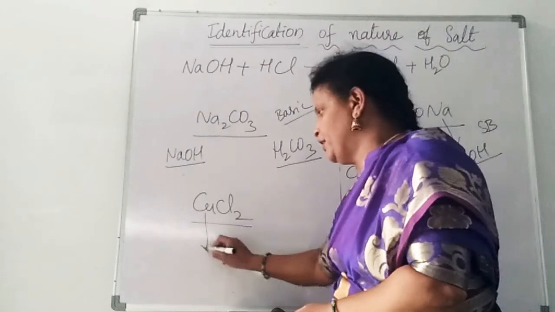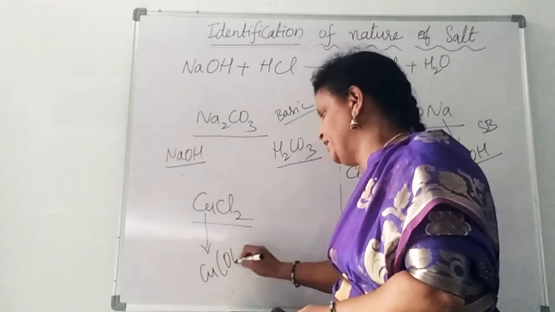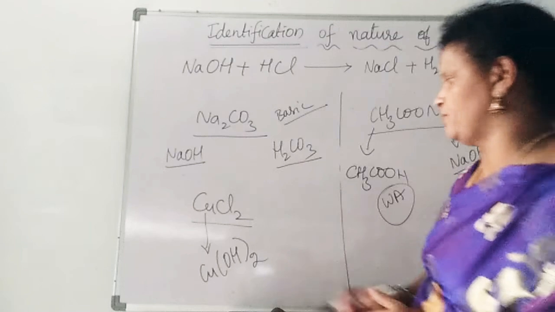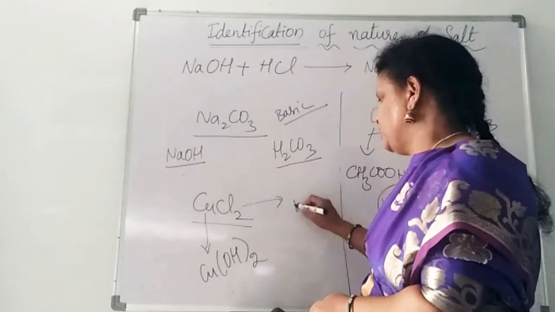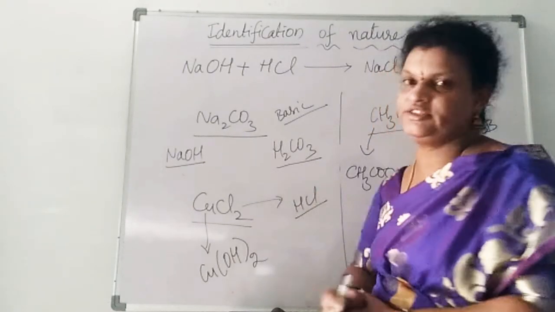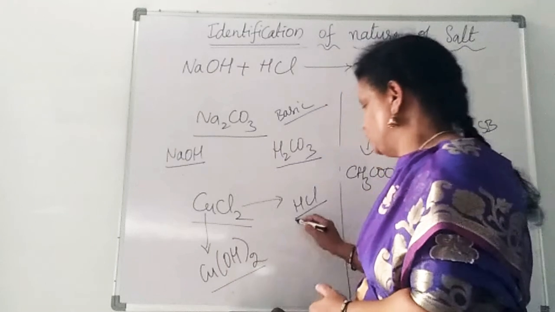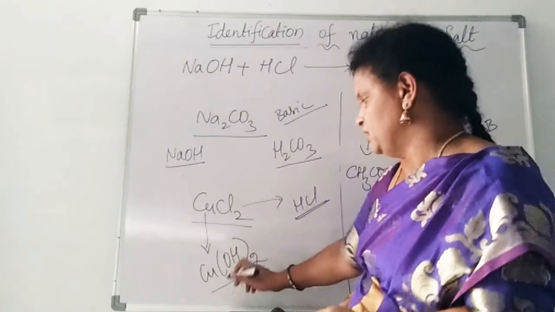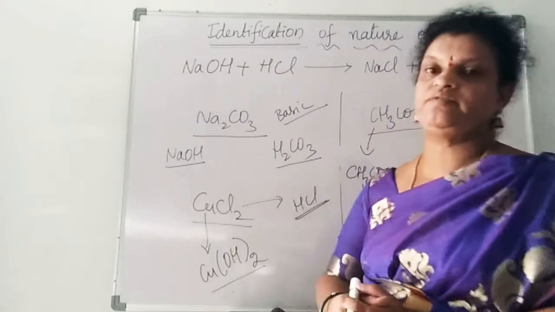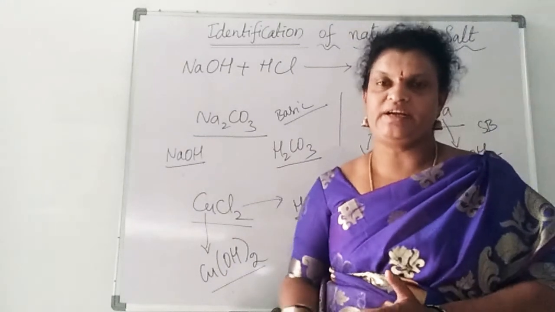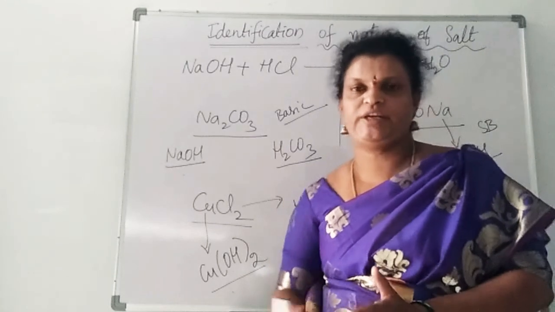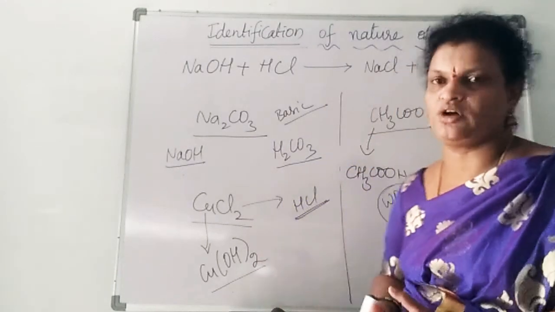Now coming to the next salt, copper chloride, cupric chloride. From this, if you identify the base, copper hydroxide, Cu(OH)2, then chlorine is there, so we can write the acid HCl. In these two, if you observe, HCl, as it is a mineral acid, is a strong acid. Then copper hydroxide: as we have seen earlier, first A group, second A group, sodium hydroxide, potassium hydroxide, calcium hydroxide, magnesium hydroxide, all these are strong bases.